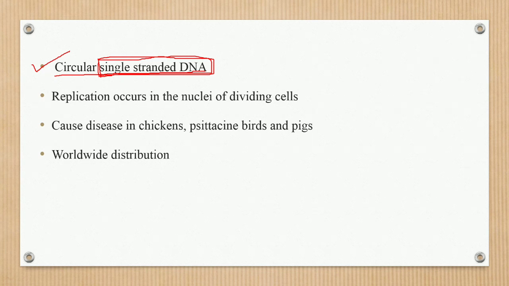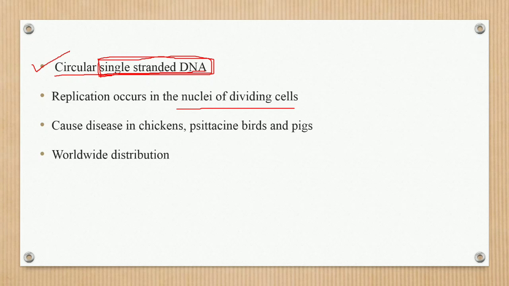Next point, the replication occurs in the nuclei of dividing cells. The Circovirus replicates in the nuclei of dividing cells, just like lymphocytic cells or hemopoietic cells.